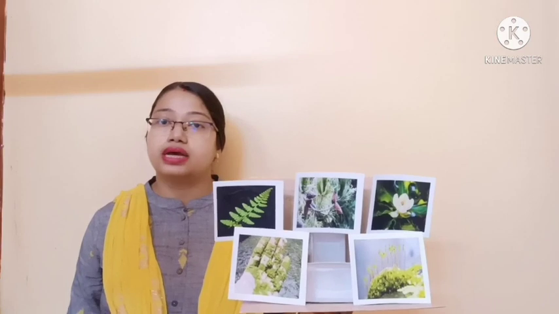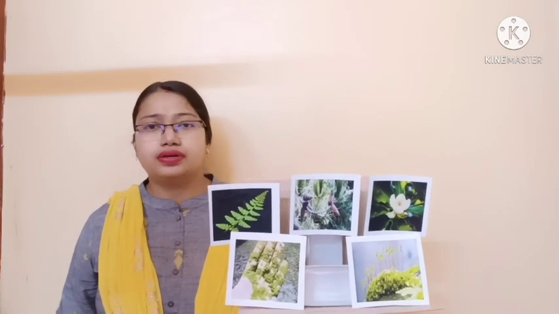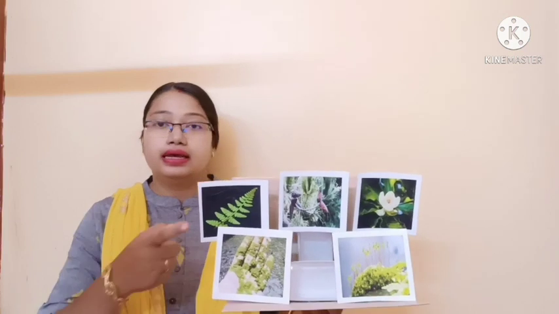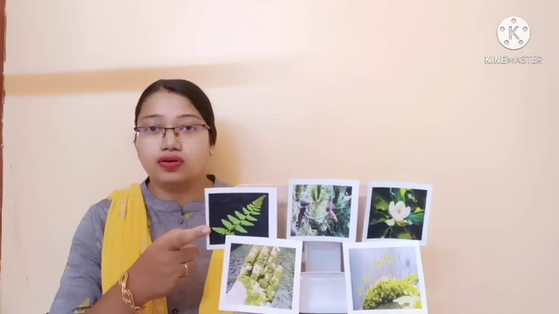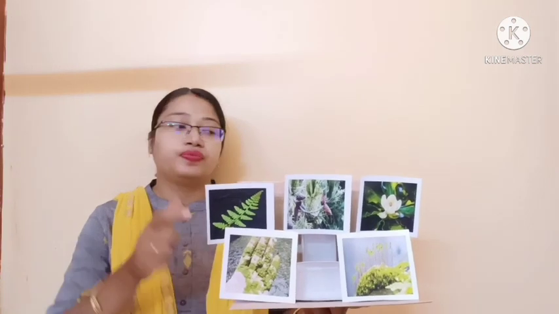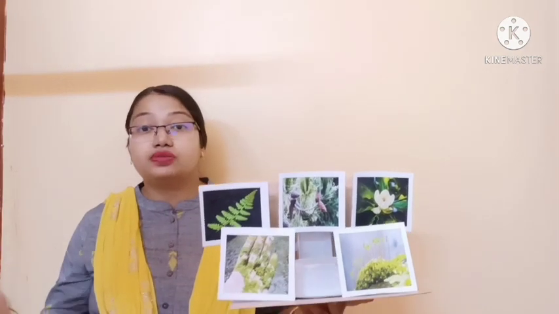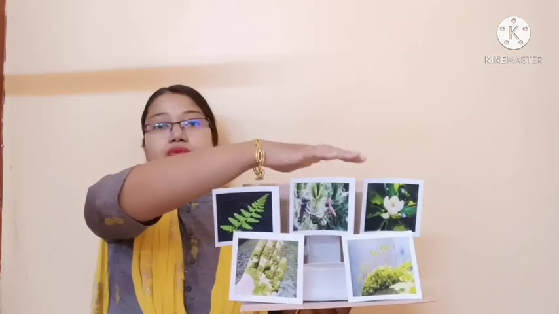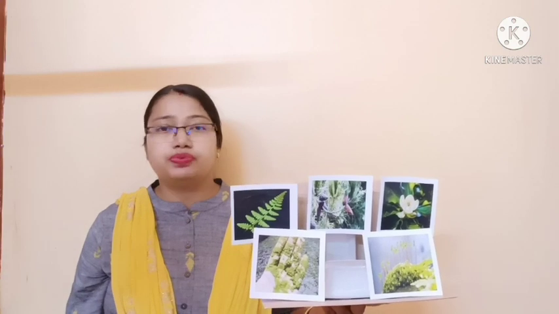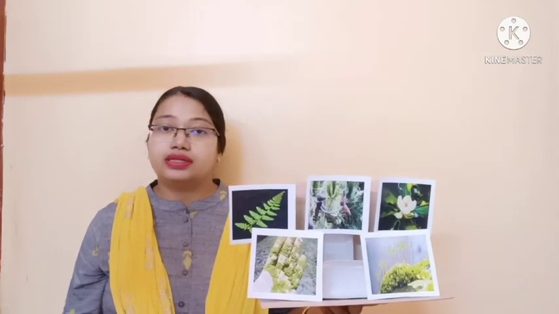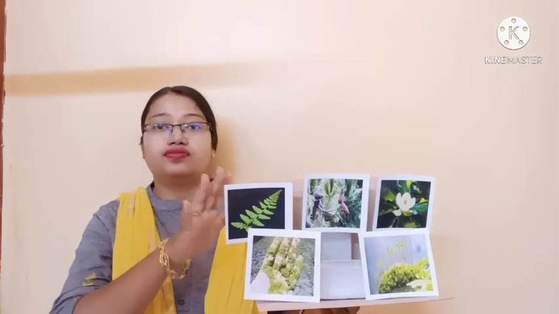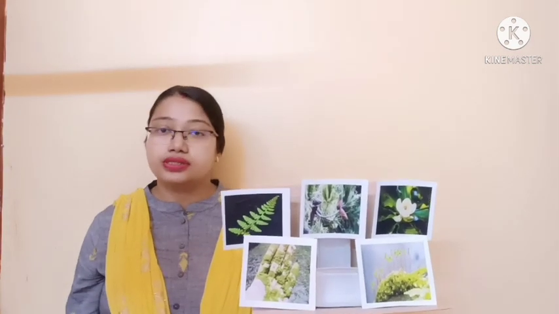The next category is bryophytes or mosses. We find that generally they grow in damp areas, damp soil. The next category, pteridophyte or fern, generally grows in shady places. The next, higher category is gymnosperm. These are generally the Xmas trees, the coniferous trees which we get at high altitude. And the last one, angiospermic plants, which bear bright, beautiful flowers and then fruits. Inside the fruit, seeds are present. So these are the 5 major groups which we are going to discuss today. Let us have some live samples to understand each of them.